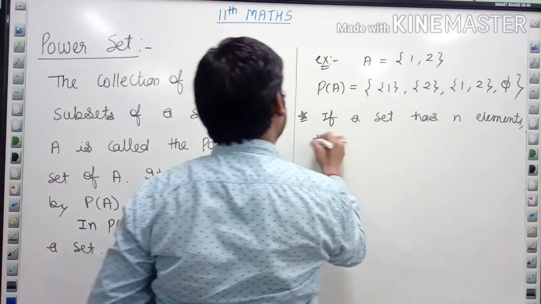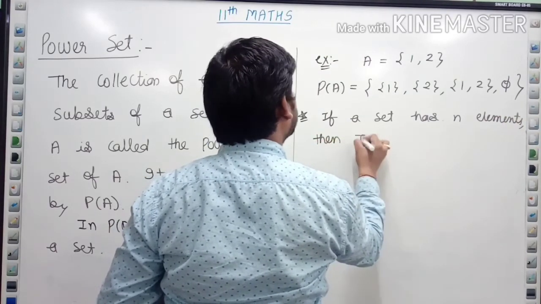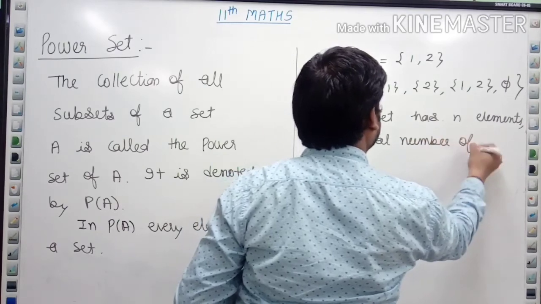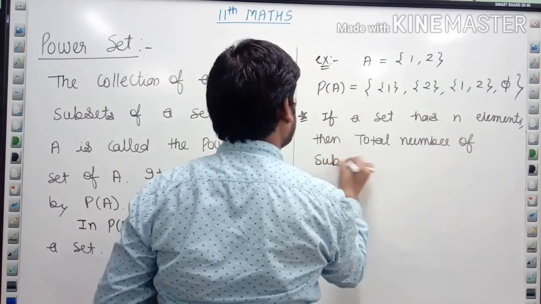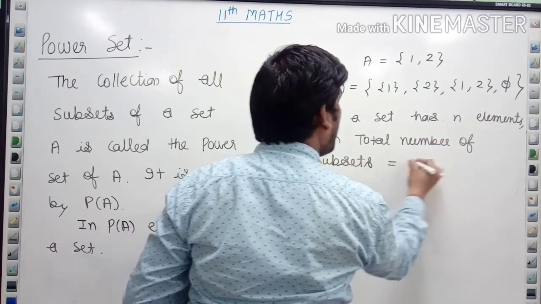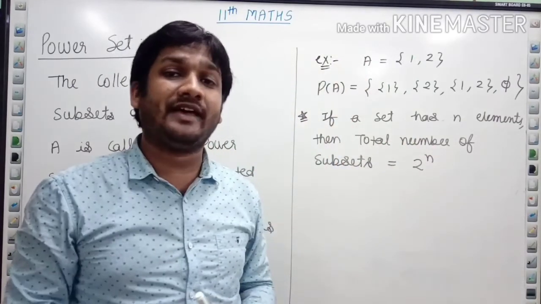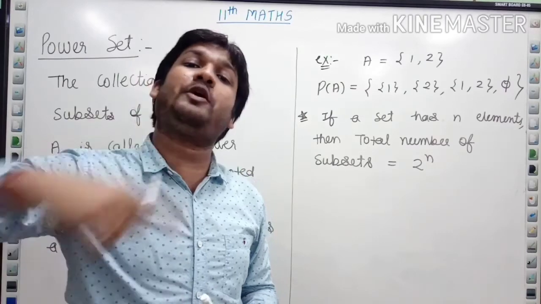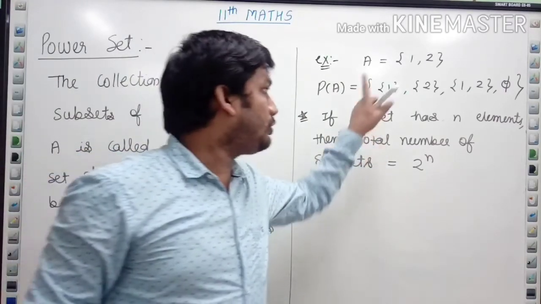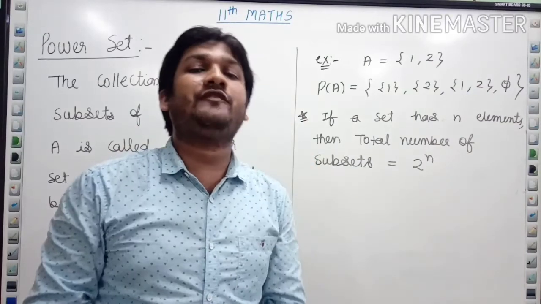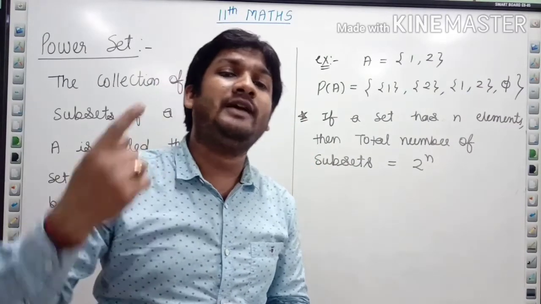This is a very important thing, that if a set has n elements, then total number of subsets हमेशा 2 की पावर n होगा. जैसे हमारे सेट में 2 एलिमेंट्स थे, so number of subsets क्या हो गया? 2 की पावर 2, that is equal to 4. देखो 1 2 3 4. So we can also say the number of elements in a power set is 2 to the power n.